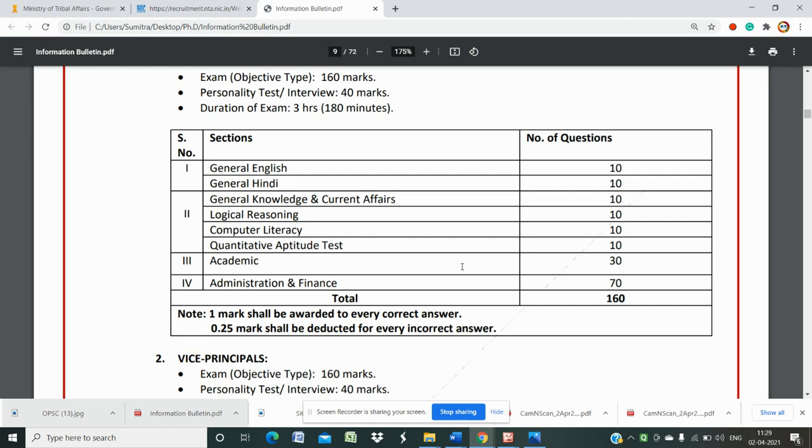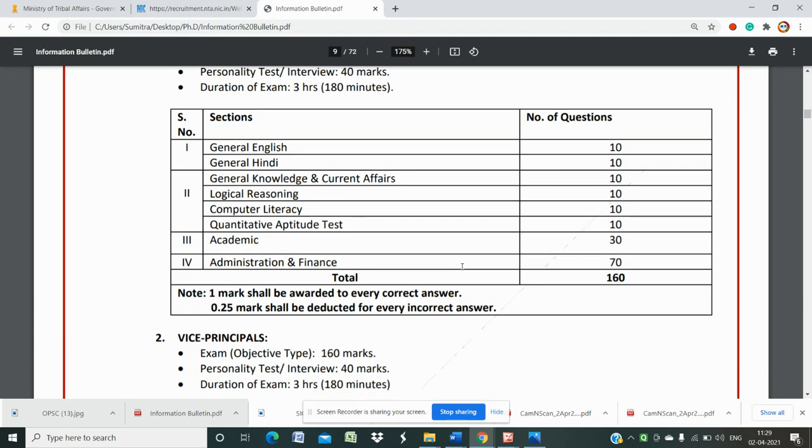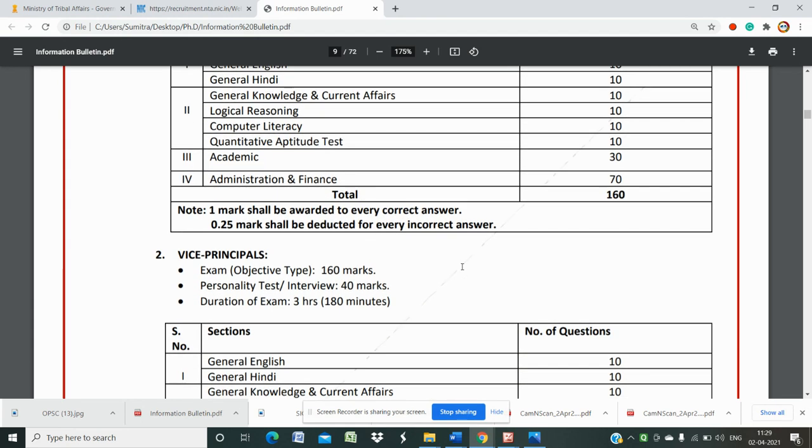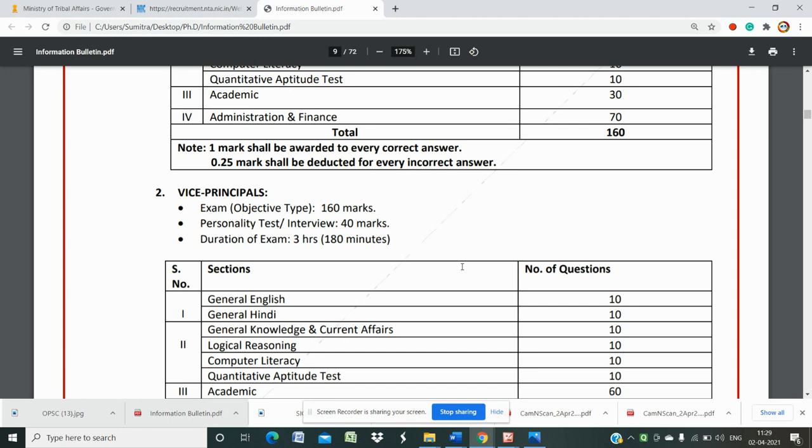One mark shall be awarded for every correct answer and 0.25 marks shall be deducted for every incorrect answer. So if you have four wrong answers, then one right answer will be deducted from you. Then for the vice principal post, it is the same: exam objective type 160 marks, and then personality test or interview 40 marks.